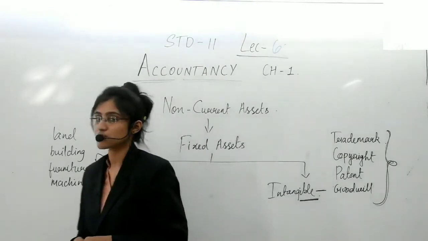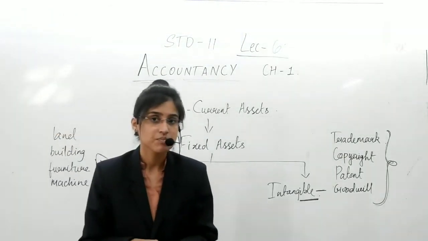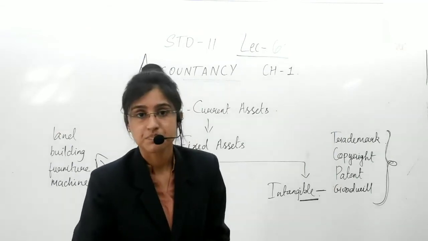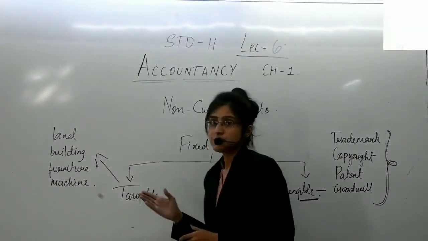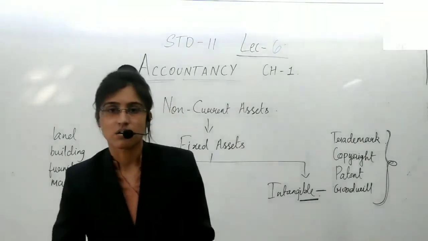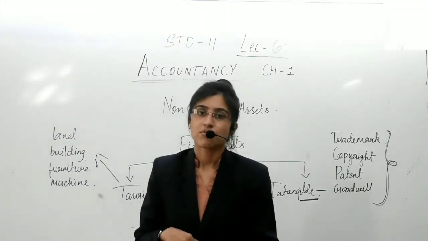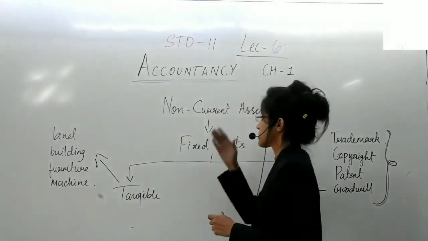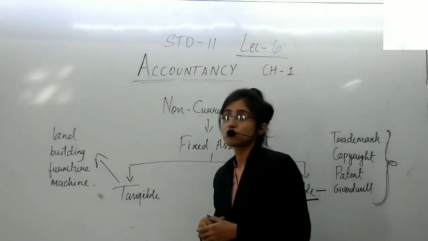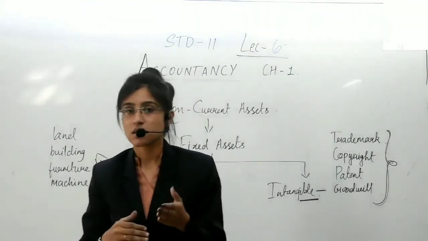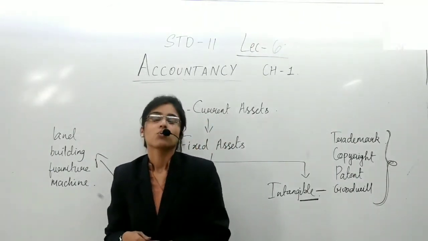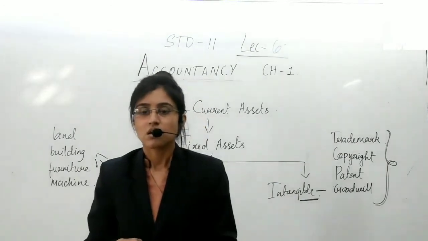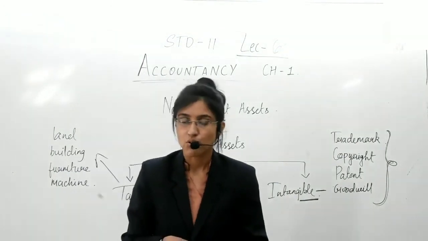Then we have understood about liabilities and its types. And finally, we have taken the topic of assets. And we are dealing with the first type of asset, that is non-current assets. We have two more types, that is current assets and fictitious assets. Yes, we'll understand this in detail in the next lecture, for sure.